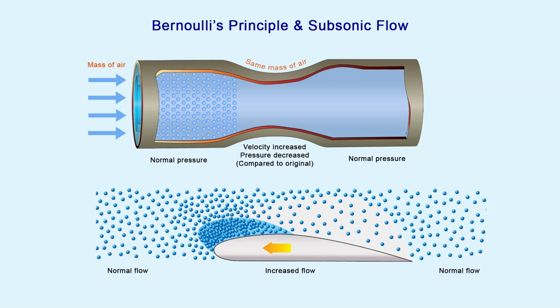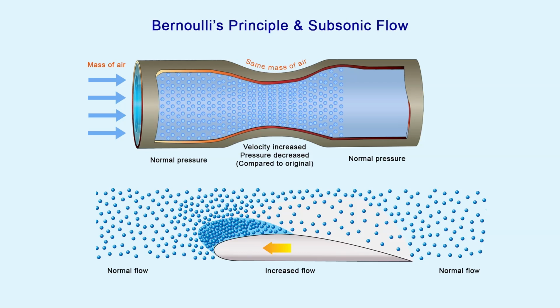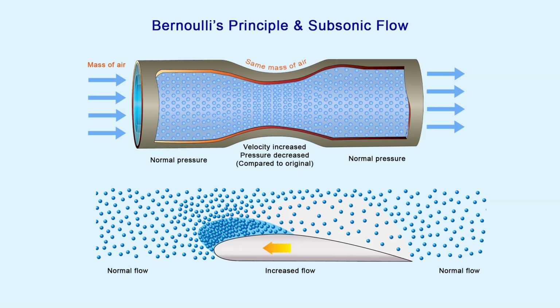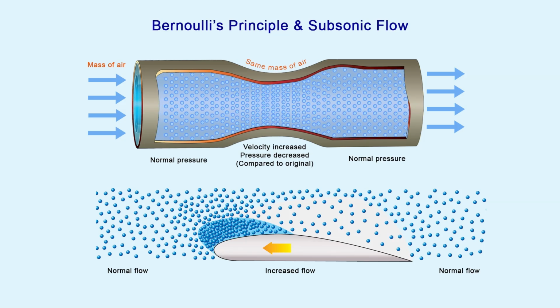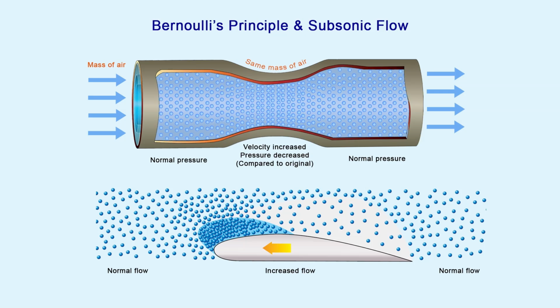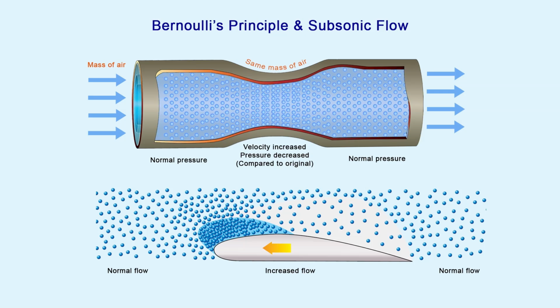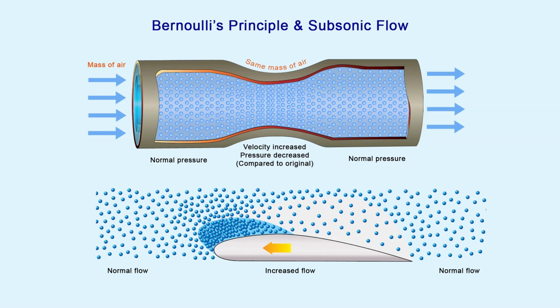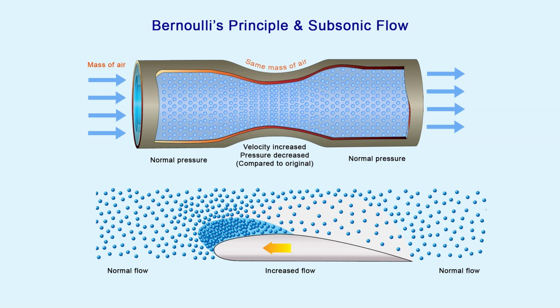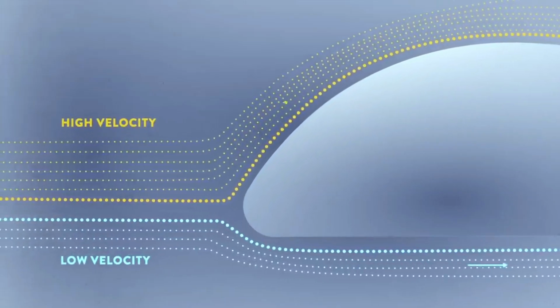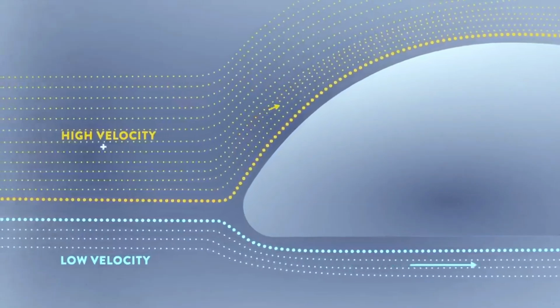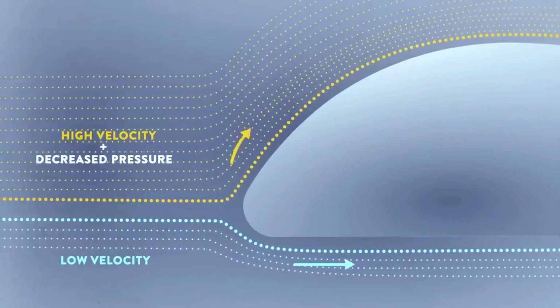Bernoulli's principle states that when a fluid flowing through a tube reaches a constriction or narrowing of the tube, the speed of the fluid flowing through that constriction is increased and its pressure is decreased. The cambered surface of an airfoil affects the airflow exactly as a constriction in a tube affects airflow. As the air flows over the upper surface of an airfoil, its velocity increases and its pressure decreases. An area of low pressure is formed.